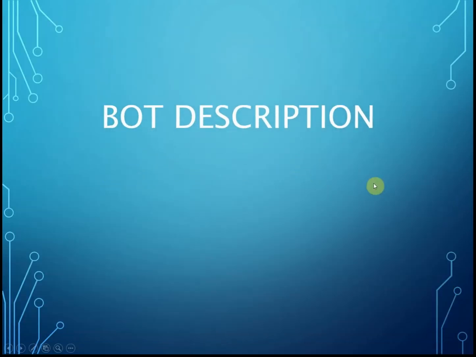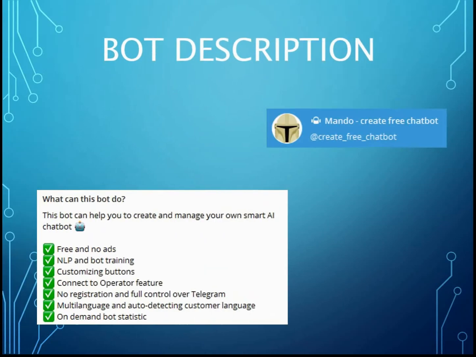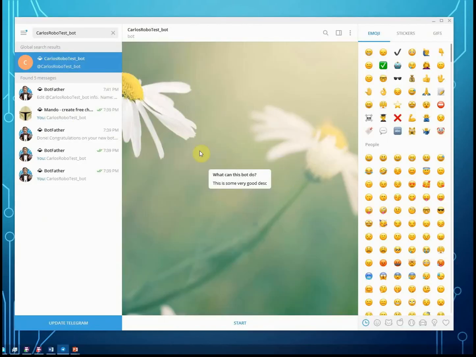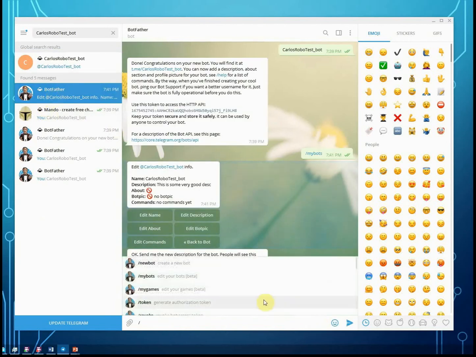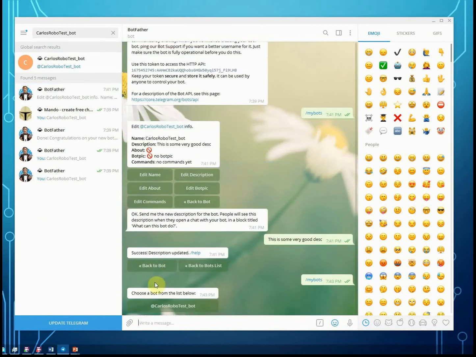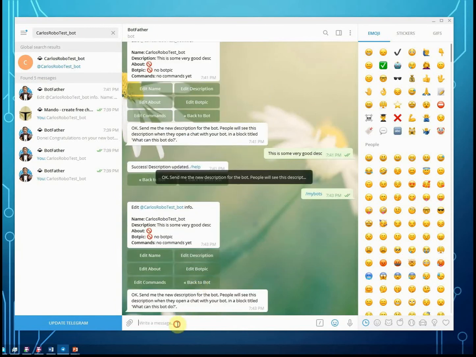Chatbot description. The first thing that people will see when opening your bot is the bot picture and bot description. It is the first impression about your bot, so make sure it is nice and clear. Description and picture do not depend on chatbot brains, it is totally Telegram stuff. So you need to go to Telegram BotFather to change it. Again, I won't dwell on that much. There are many other videos that can explain how to change the bot description and bot picture in BotFather.